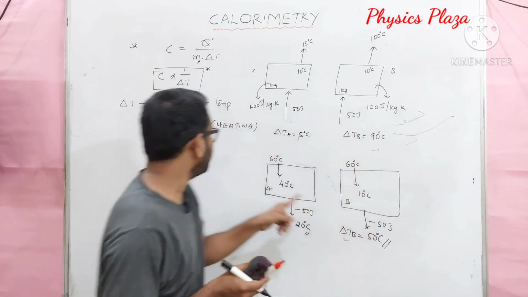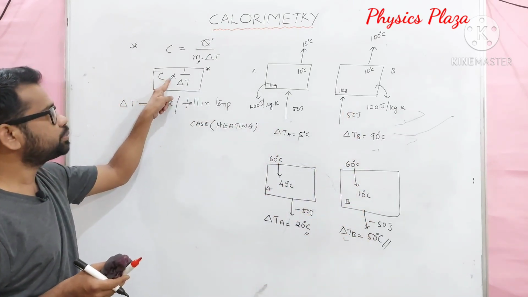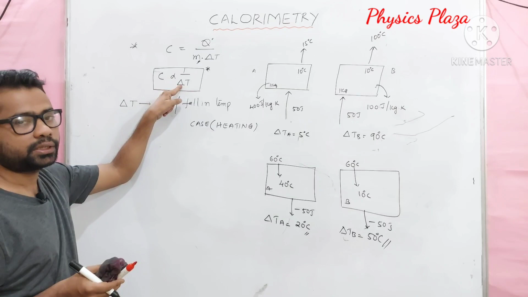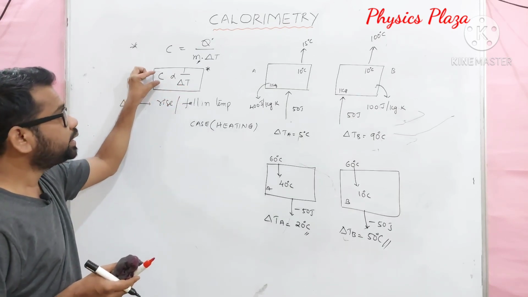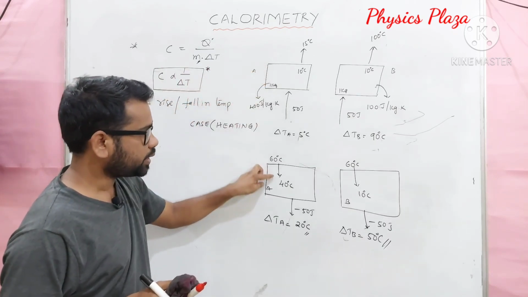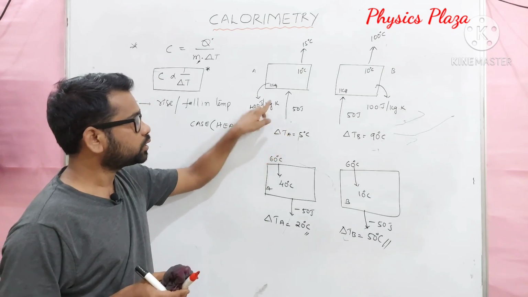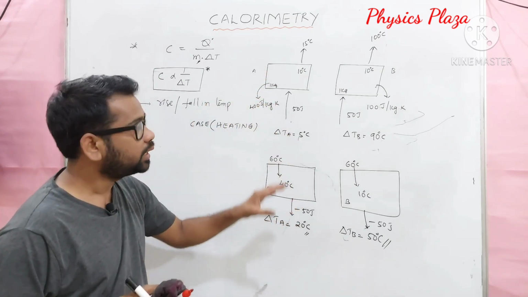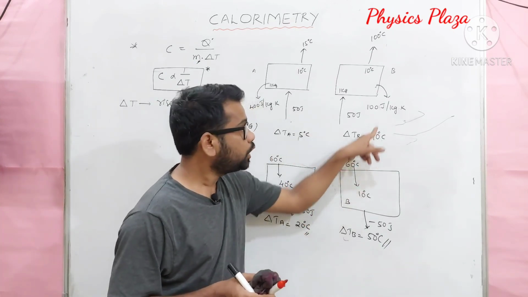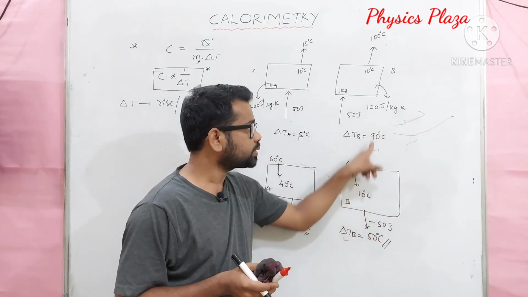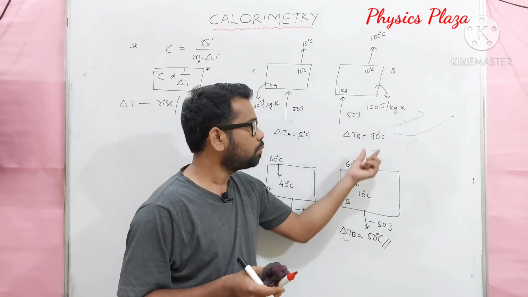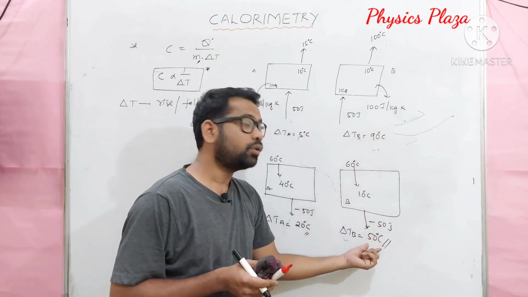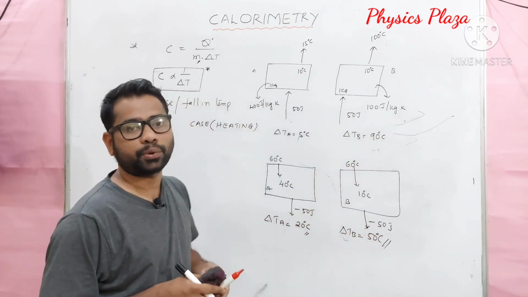This is actually the meaning of C being inversely proportional to delta T. Children, I repeat once. The material with more specific capacity will show less rise in temperature or less fall in temperature. Whereas the material with low specific capacity will show more rise in temperature or more fall in temperature. It's very, very important.